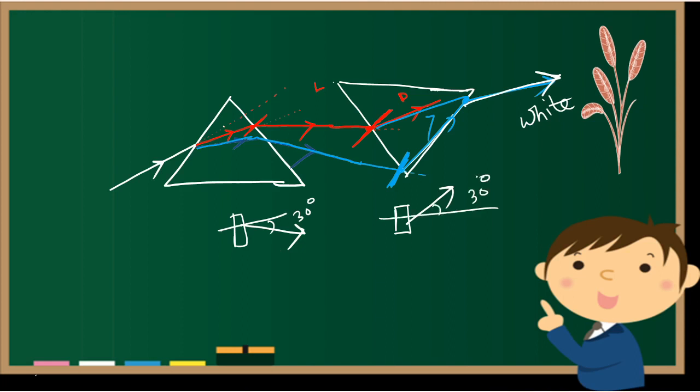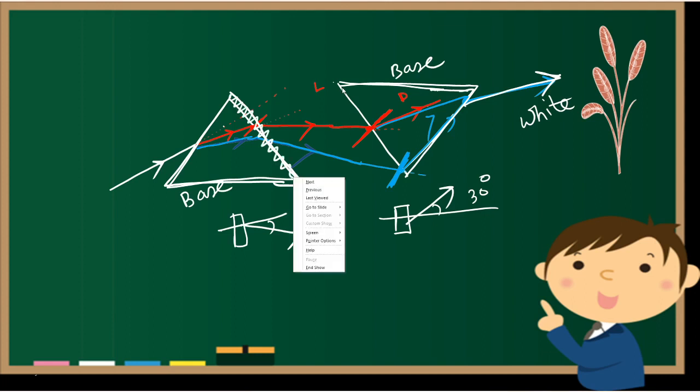How is this possible? You have to take two identical prisms, the same type of prism exactly, and keep them in such a way that for the first prism the base is down, and for the next prism the base is up, and you have to keep these two surfaces parallel to each other.